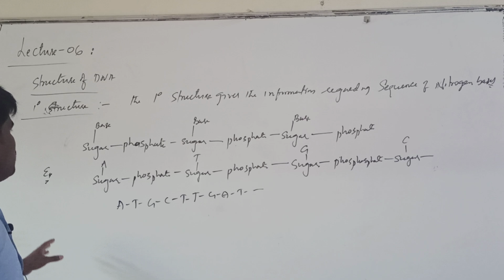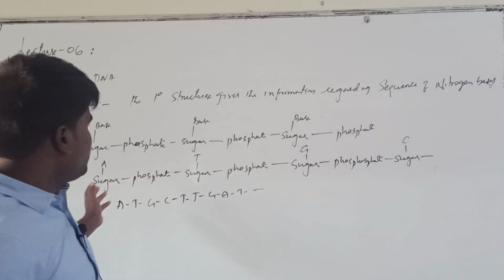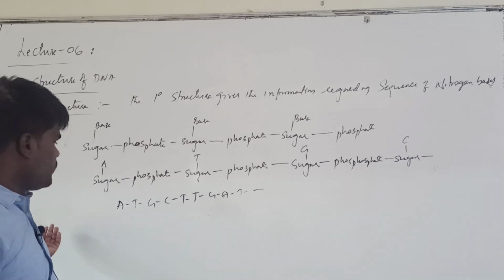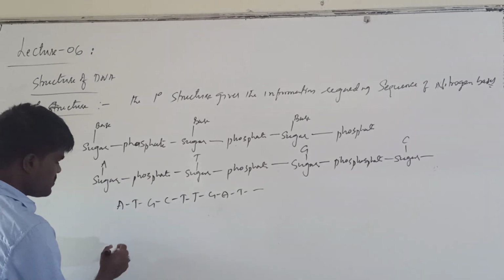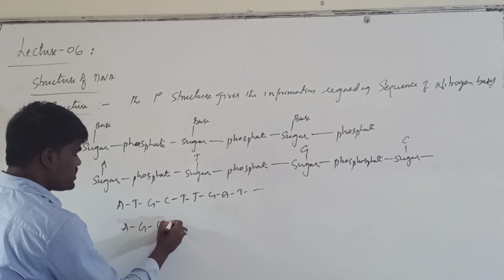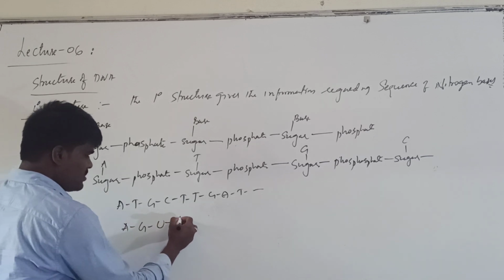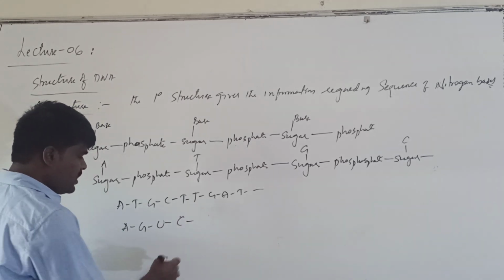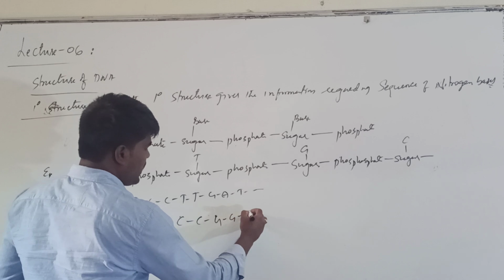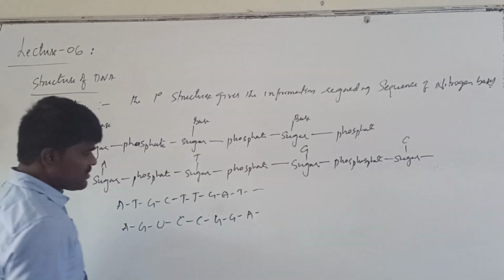So if you are talking about RNA, this basic structure will be enough since it is a single strand. In the case of RNA, the sequence may be adenine, guanine, uracil, cytosine, cytosine, guanine, adenine. It goes like this.